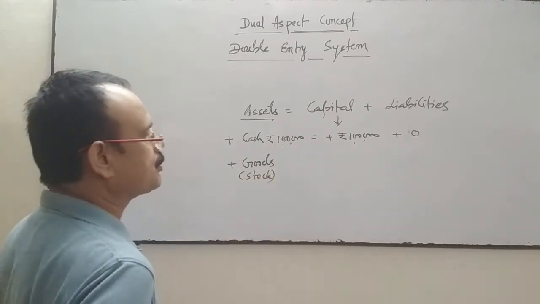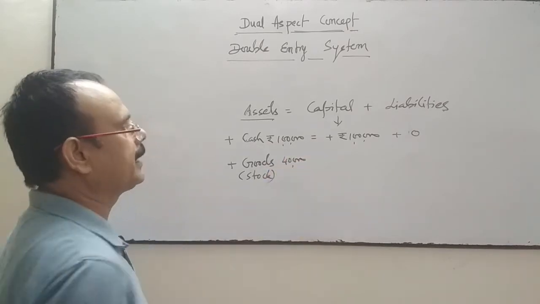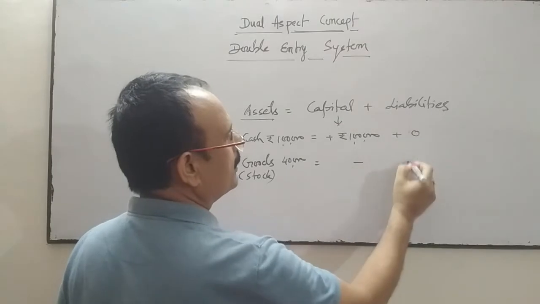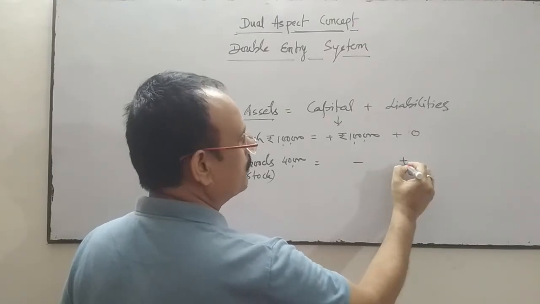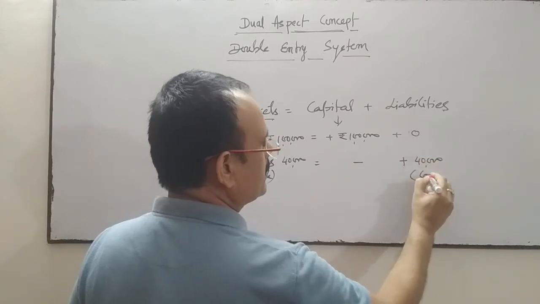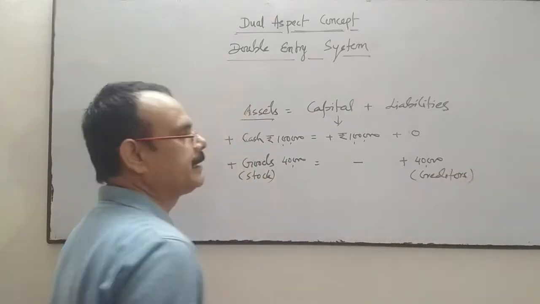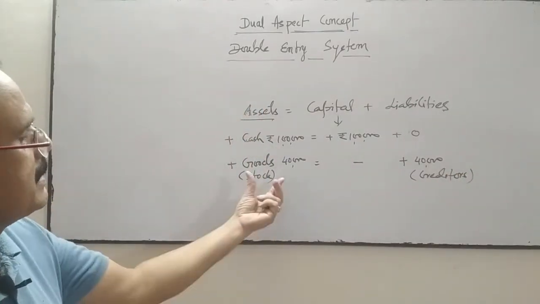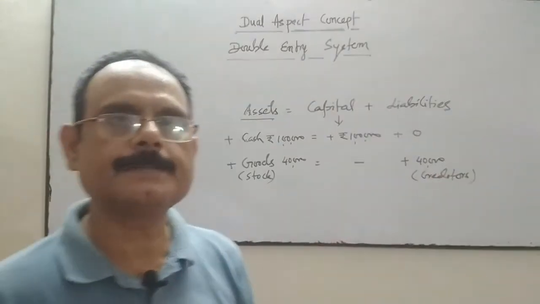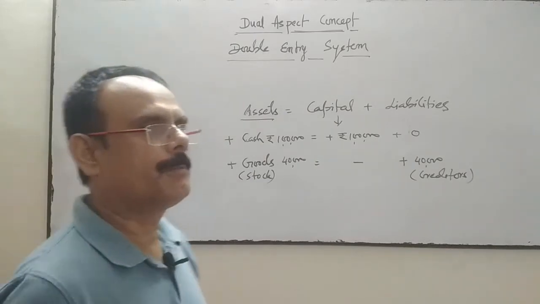Suppose goods purchased on credit rupees 40,000, so stock will increase by 40,000 on the asset side, and on this side your liability, your creditors, will increase by 40,000. So the equation is balanced. This side plus 40 and this side also plus 40.